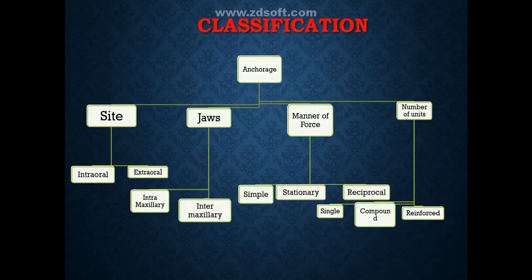Classification of anchorage can be according to site, according to the jaw involved, according to manner of force, and according to number of units. According to site, it can be intraoral or extraoral. According to jaw involved, it can be intramaxillary and intermaxillary. According to manner of force, it can be simple, stationary, and reciprocal. And according to number of units, it can be single, compound, and reinforced.